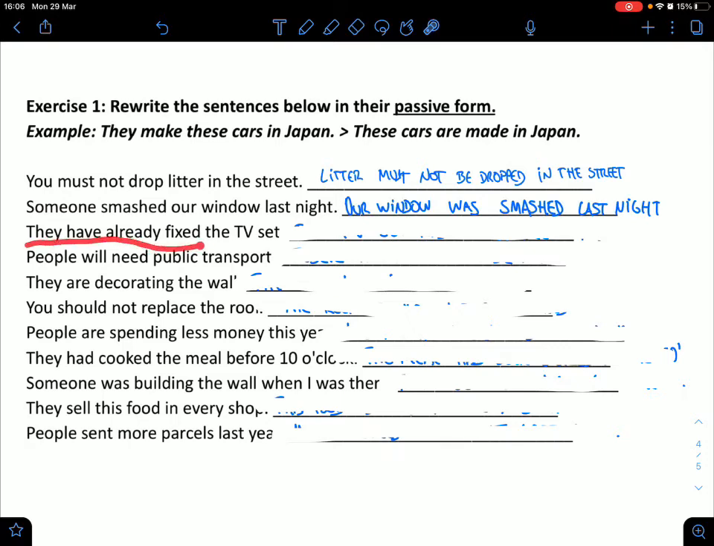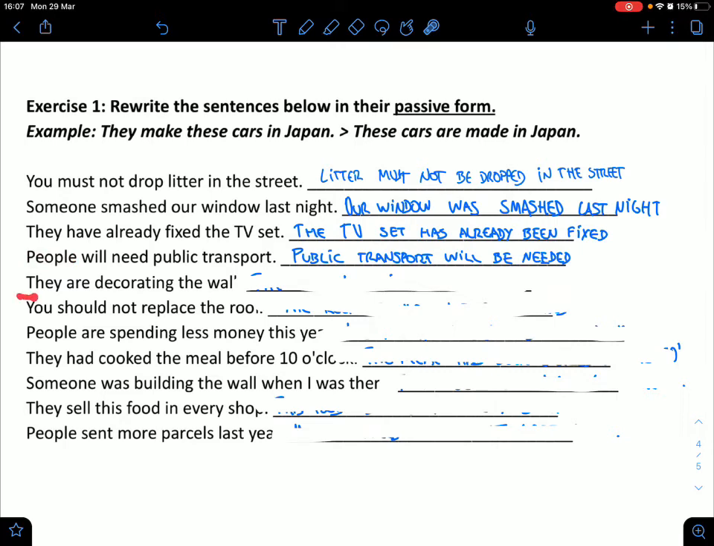They will have already fixed the TV set. They also don't matter. So you can clearly see there's a pattern here. You're not interested in who's doing it, who did the action, who will do the action. But you're always interested in what the action is, emphasis on the action. So the TV set has already been fixed. Because you don't need to know who did it. You don't need they. People will need public transport. This will turn into public transport will be needed, because again, people don't really matter in this case.